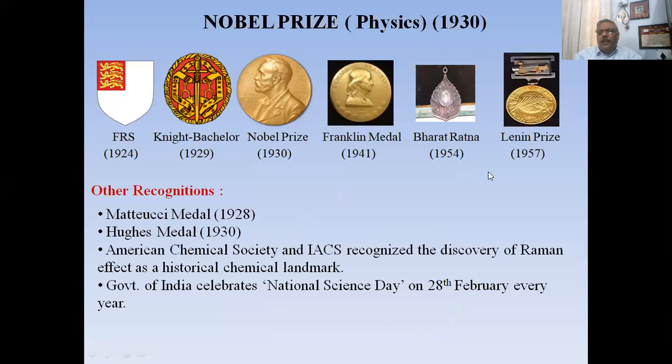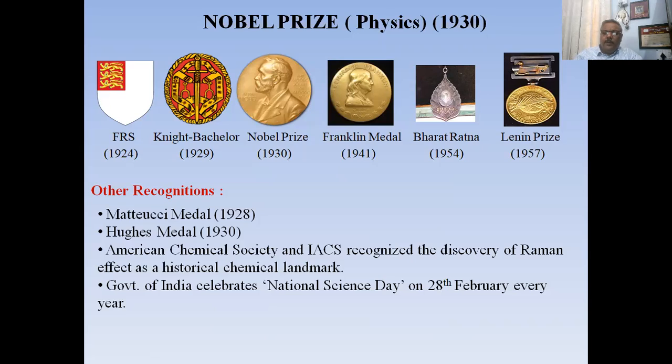So before coming to the scientific achievements and the biographical sketch, let's have a look at the recognition that Raman got. His achievements started from the FRS medal in 1924, the Knight Bachelor in 1929, the Nobel Prize in 1930, the Franklin Medal in 1941, the Bharat Ratna, which is the highest civilian award of the Government of India, in 1954, and the Lenin Prize in 1957.